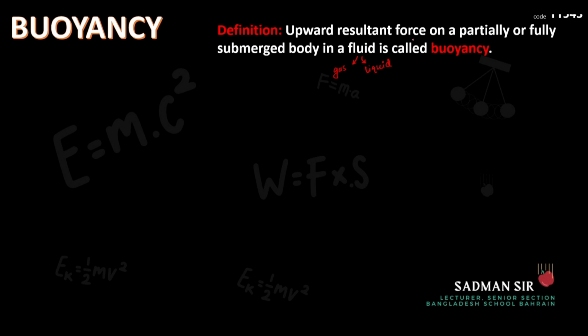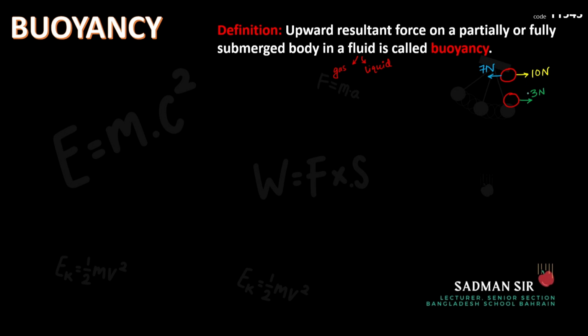And then resultant force. What do we mean by resultant force? Let us say we have an object here, and on this object we are exerting two forces. One is in this direction, let us say it is 10 Newton, and another force in the opposite direction, that is 7 Newton. Now, if I ask you, what will be the resultant force acting on the body? Can you tell me? I know many of you will come up with the correct answer. That is, the resultant force will act in this direction, and the value of the resultant force will be 3 Newton.